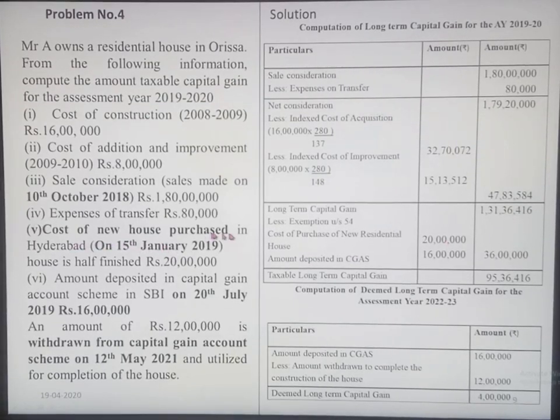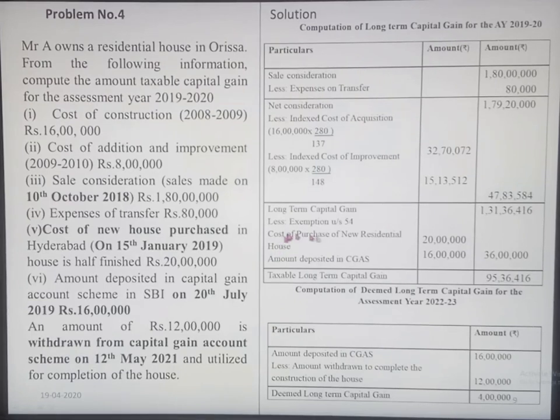Cost of new house purchased in Hyderabad is on 15 January 2019. You can see here that the existing house was sold on 10th October 2018 and a new house was purchased on 15 January 2019. The new house can be purchased within 2 years, but this house has been purchased within a year itself. So this person, Mr. A, is eligible to get the exemption under section 54.